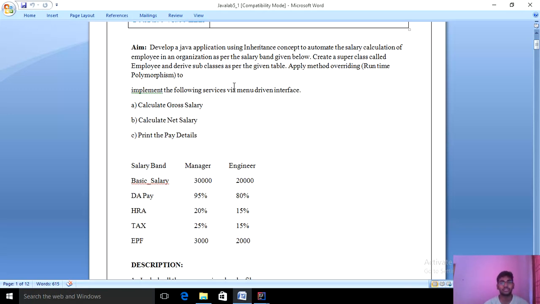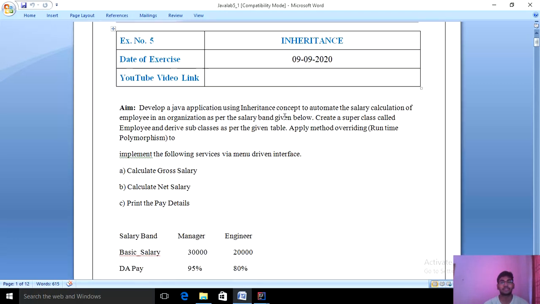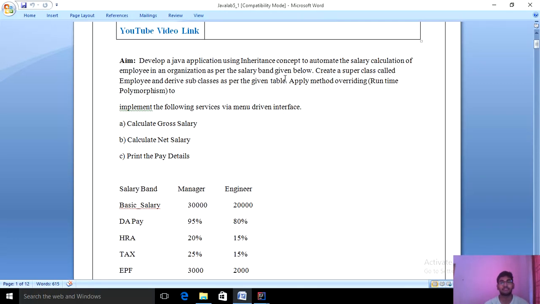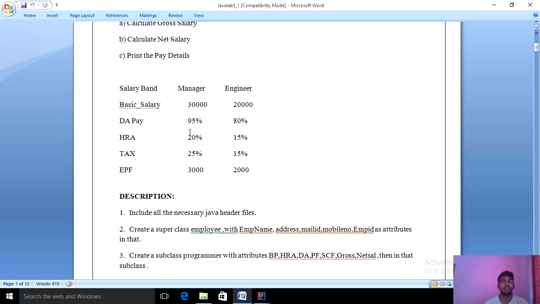In this video, we are going to explain this program. The aim of this program is to develop a Java application using the inheritance concept to automate the salary calculation of employees in an organization as per the salary band given below. Create a superclass called Employee and derive the subclasses as per the given table. Apply method overriding, that is, runtime polymorphism, to implement the following services via a menu driven interface: calculate the gross salary, net salary, and print the pay details. These are the values to calculate.